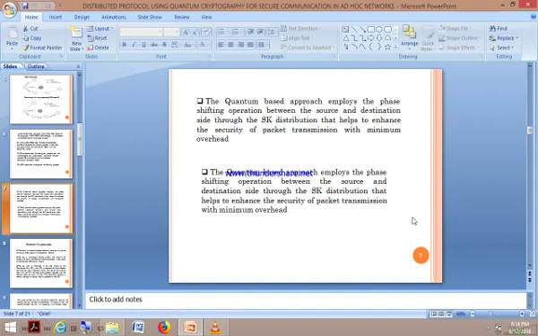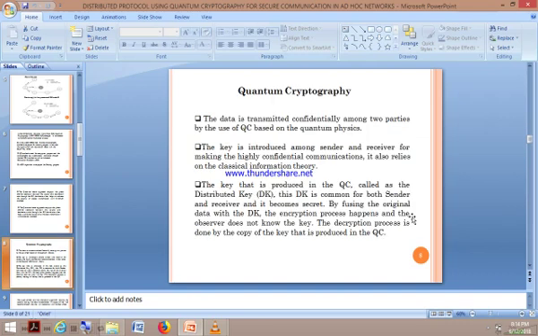Quantum cryptography works based on the principles of phase shifting operation and SK distribution operation, which enhance the security of packet transmission with minimum overhead. Quantum cryptography basically employs shifting operations in order to provide security between the two parties, source and destination.